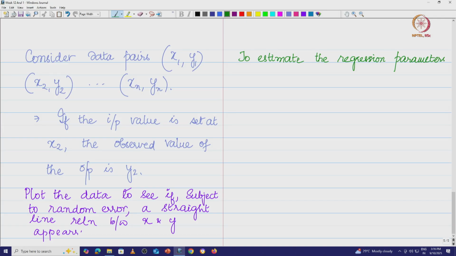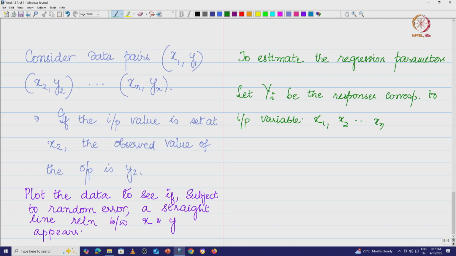Let yi be the response corresponding to the input variables, let us say x1, x2, etc. xn.